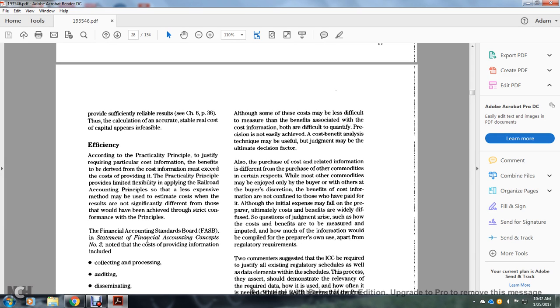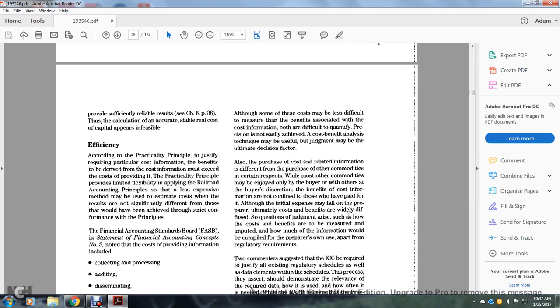The purchase of cost-related information is different from the purchase of other commodities in certain respects. While other commodities may be enjoyed by the buyer at the buyer's discretion, the benefits of cost information are not confined to those who have paid for it, although the initial expense may fall to the preparer. Ultimately, cost benefits are widely diffused.